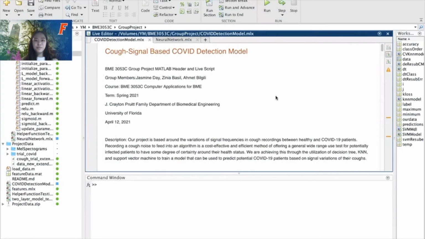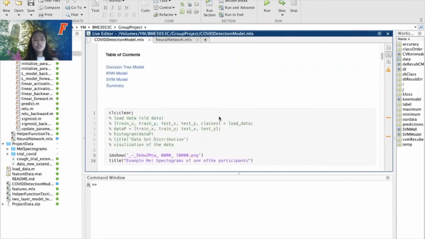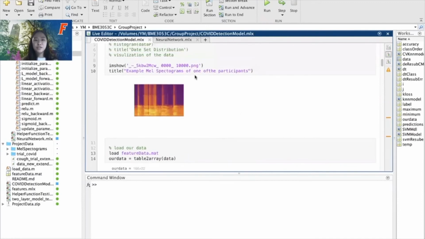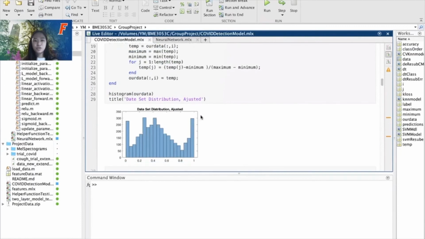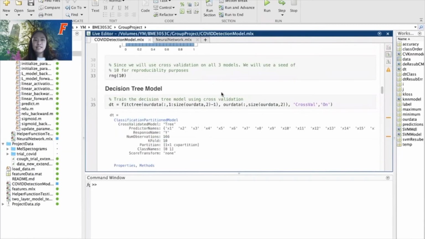Welcome to demo time. This is our cough signal-based COVID detection model. After the signal features are extracted from the audio files, they are then normalized to have a normal distribution. The data is then input into 3 machine learning models. The first one is the decision tree model.